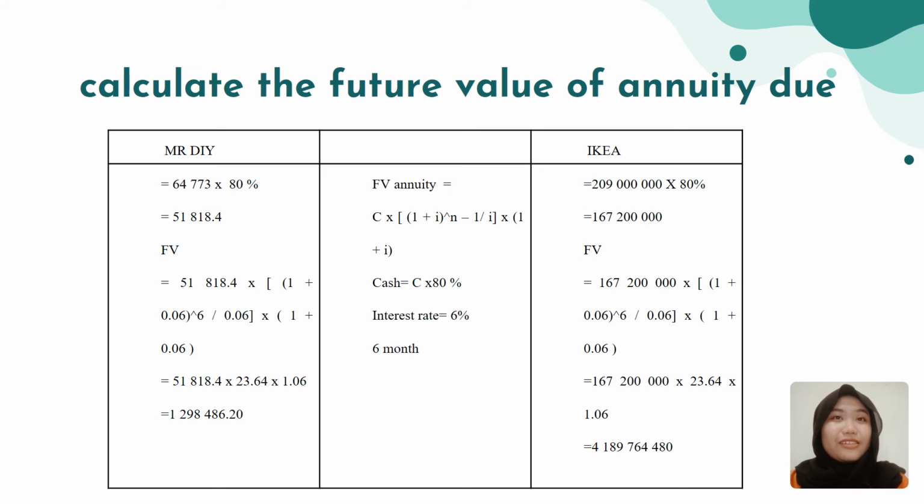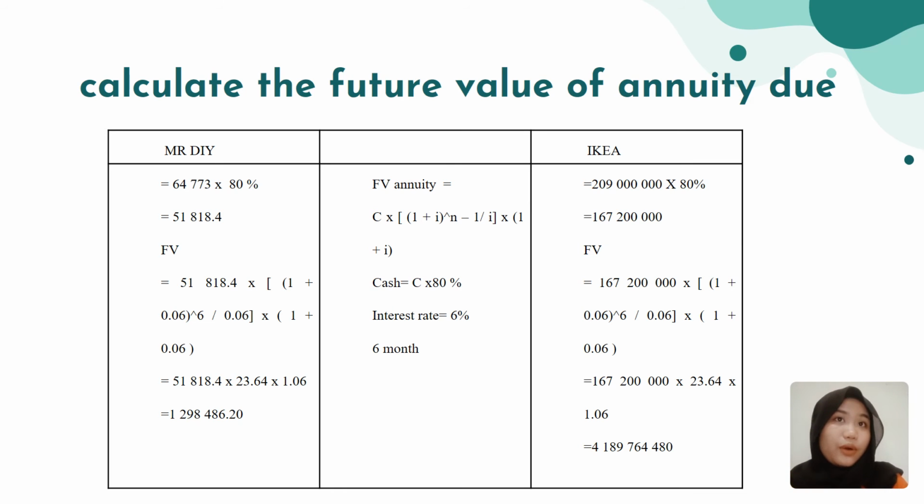And now to calculate the future value of annuity due, and here are the formula. It's a little bit similar with the ordinary annuity, but they put a little bit changes. They use the same cash, the same interest rates, and the same times.